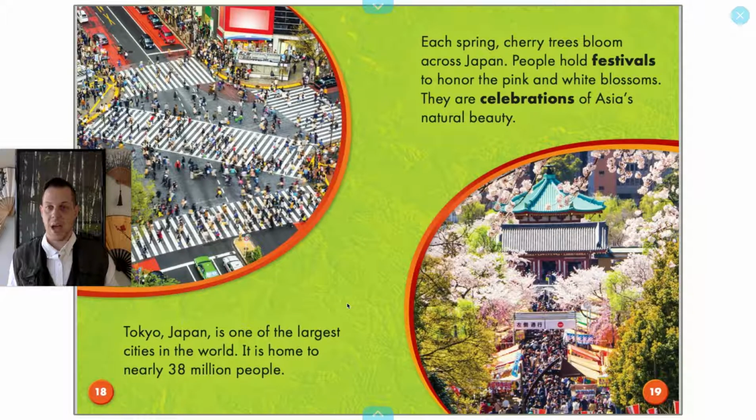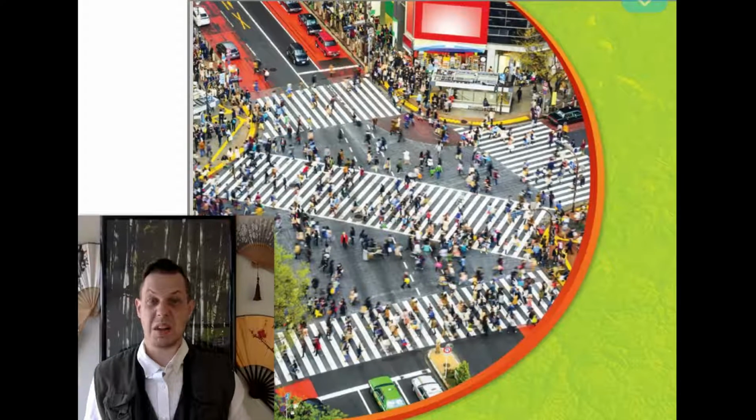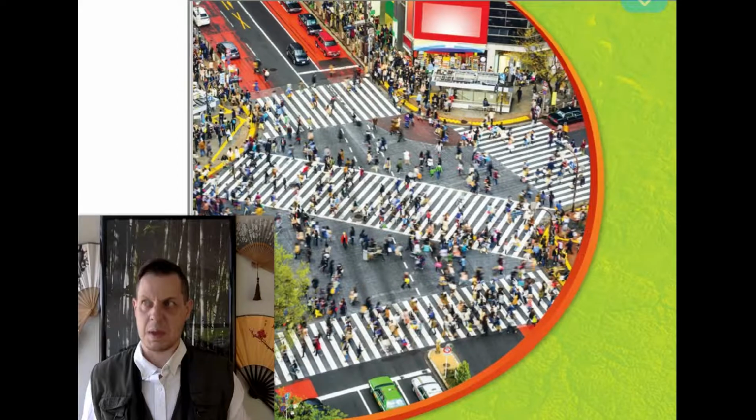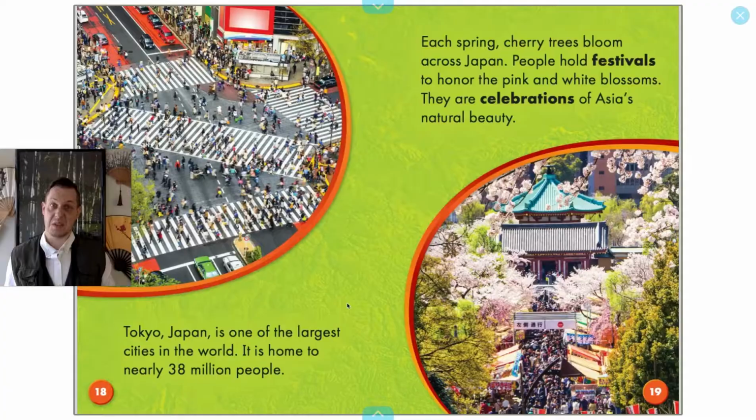Tokyo, Japan, is one of the largest cities in the world. It is home to nearly 38 million people. That's like taking all the people in Maryland 3 times over, maybe almost 4 times, and sticking them all in one city. That's a big city.